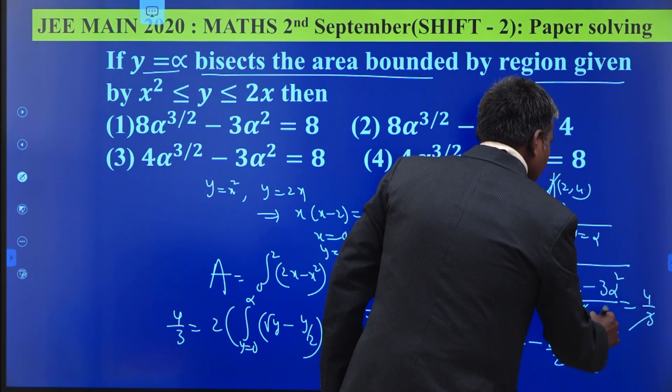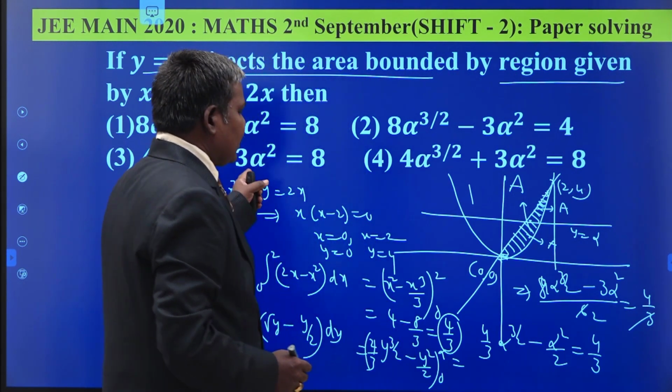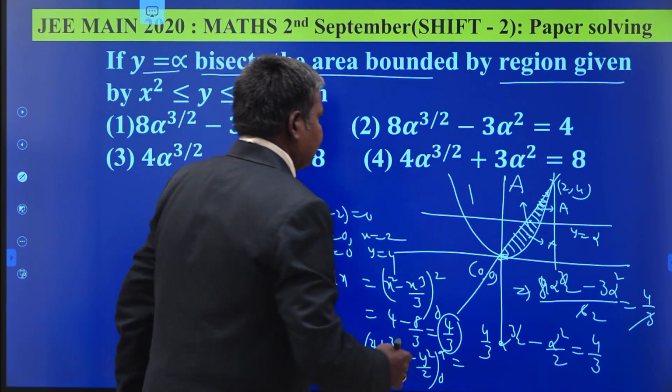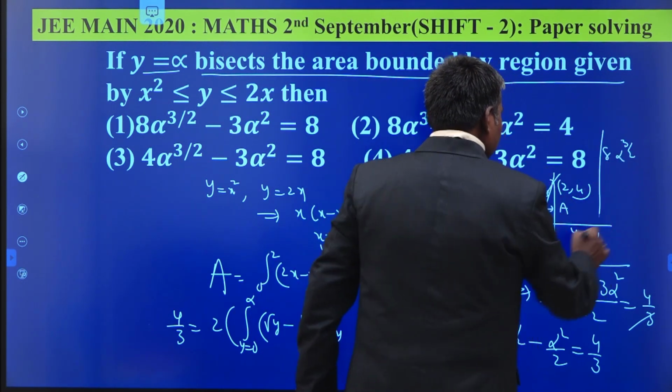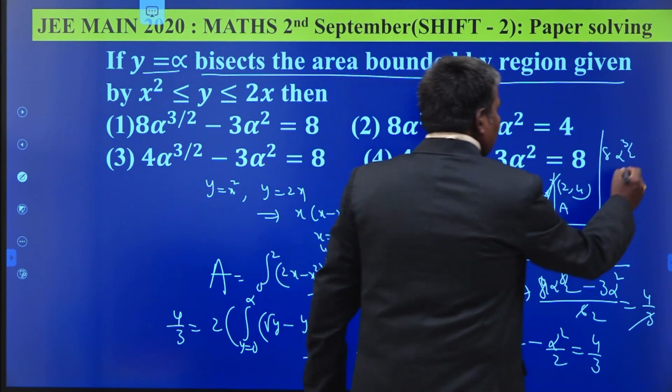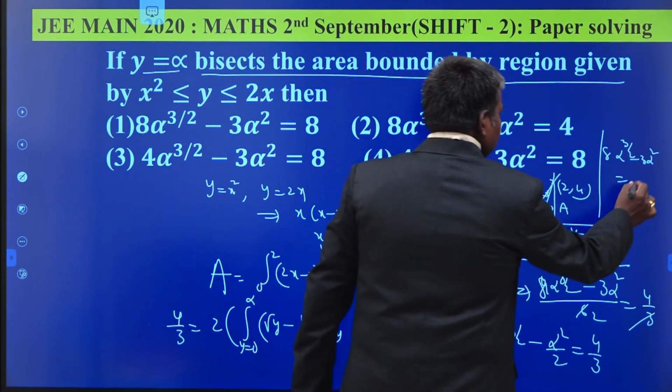It cancels out, 2 times, 2 4s are 8. See here, 8 alpha power 3 by 2 minus 3 alpha square is equal to 8. So the final answer is 8 alpha power 3 by 2 minus 3 alpha square, which is equal to 8.